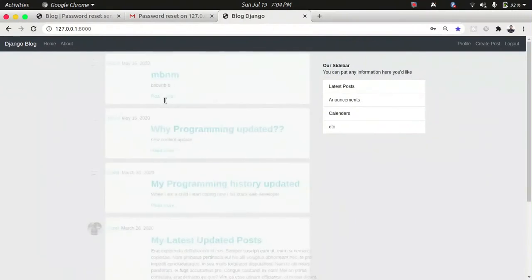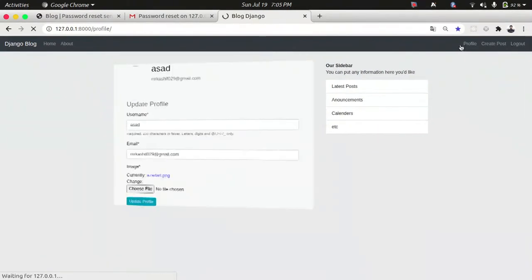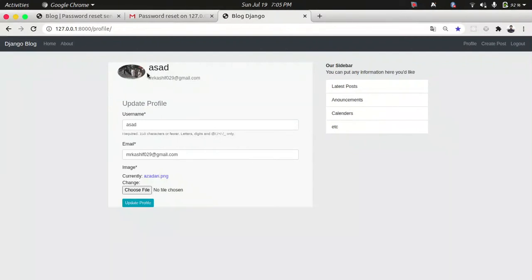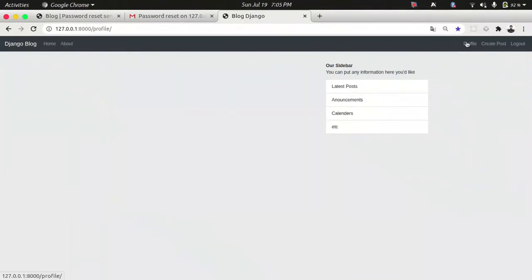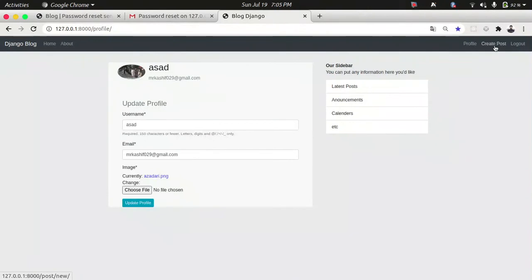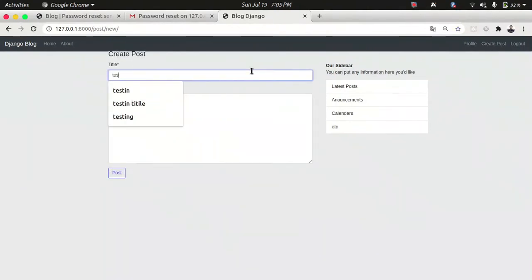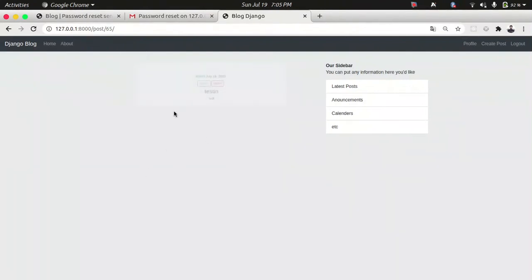Okay, then it shows me the profile of Asad. It's a default image. If Asad doesn't update anything, then it displays the default file. If Asad tries to change their profile, then I choose a file and update their profile, then it displays everything that Asad wants. If Asad creates a post, I just write testing, then the data shows only for Asad. If any other user tries to change it, this button is not displayed, because I created a logic. If the user is valid, then it displays data according to their requirement, otherwise it doesn't display.